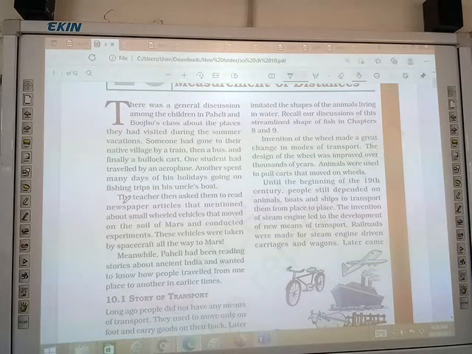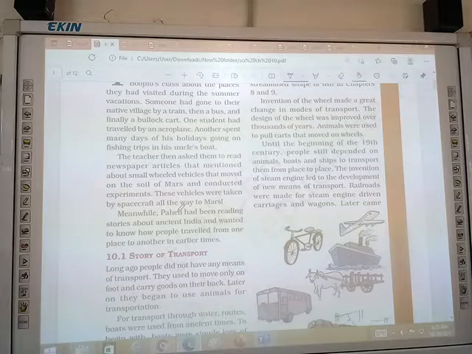So the teacher asked them to read newspaper articles. You know what newspaper articles are? The headlines which are given in a newspaper. That mentioned small wheeled vehicles that move on the soil of Mars. You know that satellite that travels on Mars. In newspaper articles they have knowledge about how astronauts travel to Mars, to the moon. So these vehicles were taken by spacecraft all the way to Mars. Who takes these vehicles? Astronauts take them. The people who work with spacecraft take them to reach Mars or the moon.